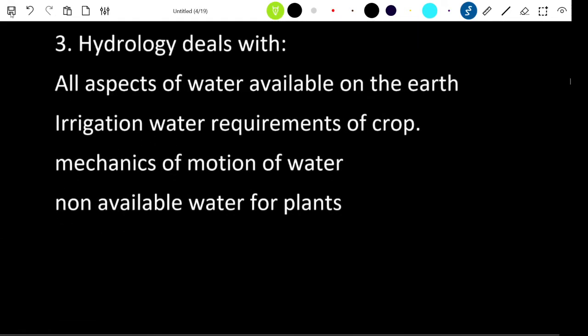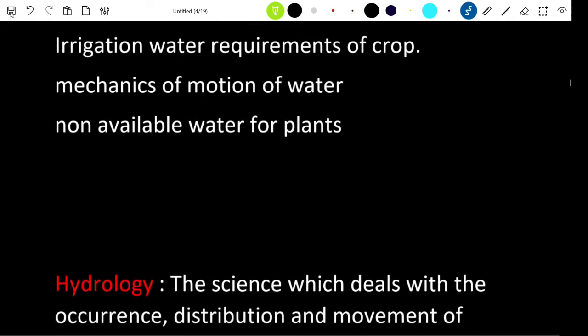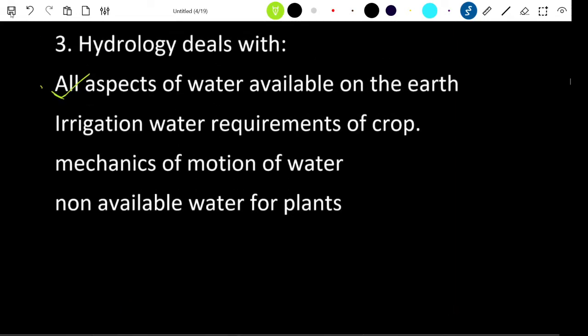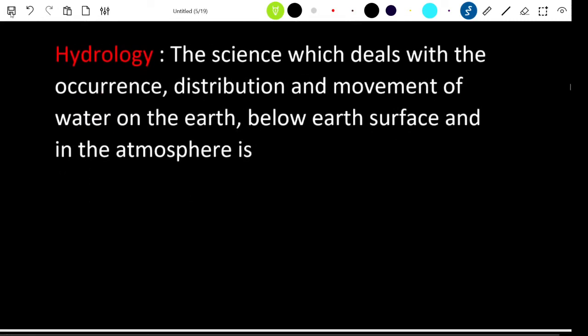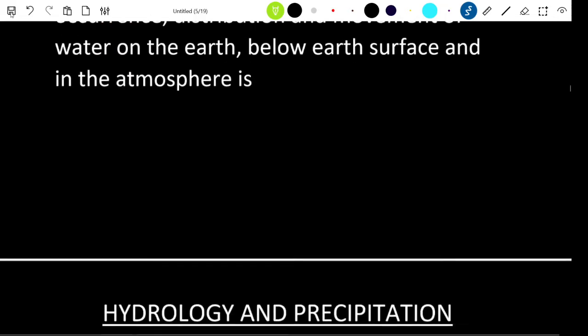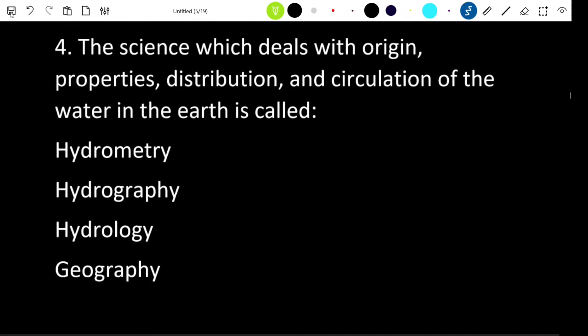The next question again: hydrology deals with. So we saw hydrology deals with the circulation, occurrence, and movement of water on the Earth's surface, right? So it deals with all aspects of the water available on the Earth. Irrigation requirements are dealt with in irrigation, mechanics of motion of water is regarding dynamics, and non-available water for plants is what you call hygroscopic water. So hydrology is a science which deals with occurrence, distribution, and movement of water on the earth, below the earth's surface, and in the atmosphere.